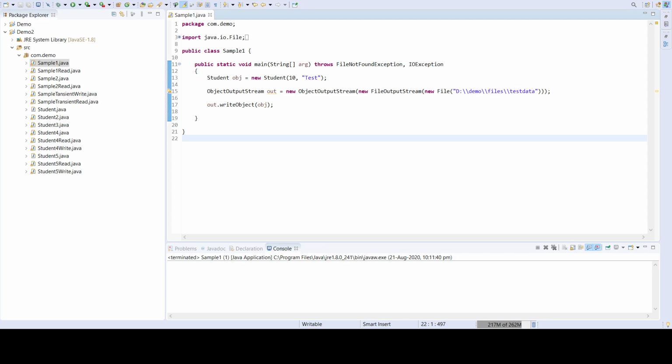Serialization is one important question during the interview process. So what is serialization? It is persisting the state of the object. So that is called serialization. We have a serializable interface.